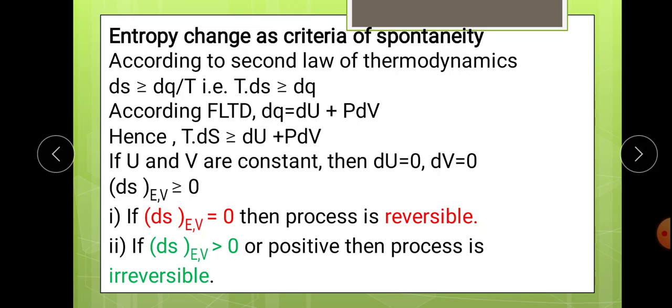We know that according to the second law of thermodynamics, the delta S, that is change in entropy, is equal to or greater than dq upon T, where dS is nothing but a change in entropy, dq is change in heat absorbed or evolved, and T is temperature in Kelvin, absolute temperature. So this is according to the second law. मतलब dS is greater or equal to the dq upon T.